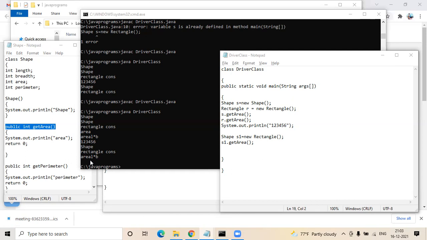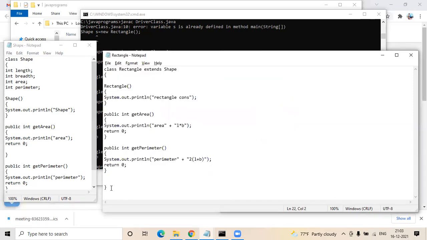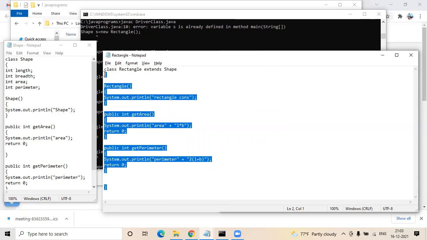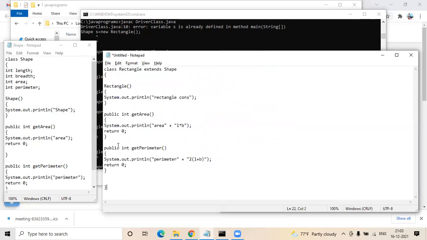Okay, so now you create one more class called square and then create the object similar to here, like shape S2 equal to, or S1 equal to new square. Replace all rectangles with squares.